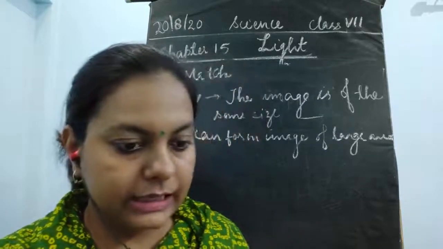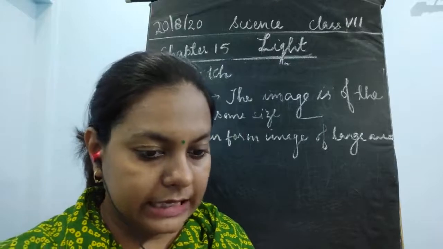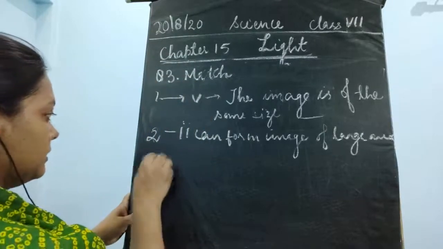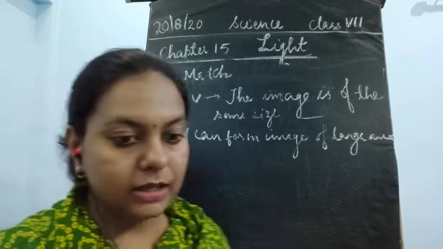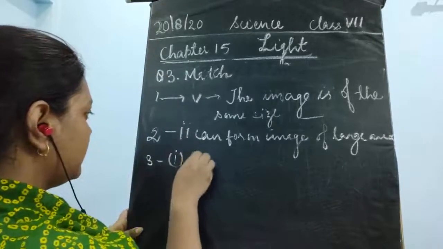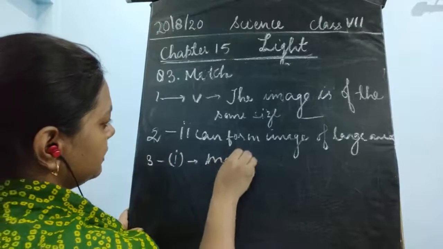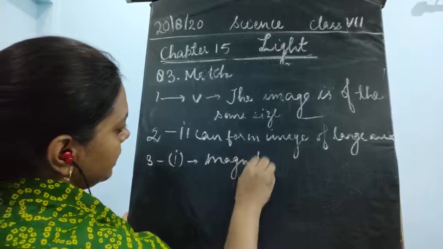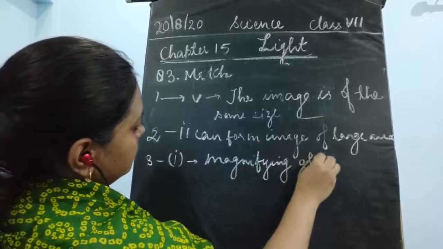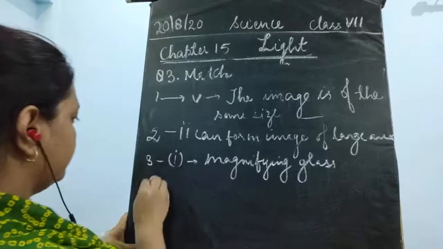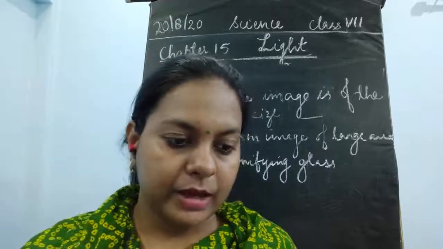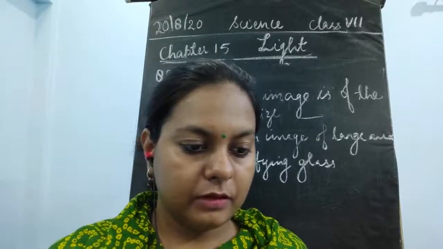Then the third, C, is a convex lens. A convex lens is used as a magnifying glass. So this is the first option. You will match it with the first option, and this is used as a magnifying glass. So this is the correct option. Then next is the concave mirror.